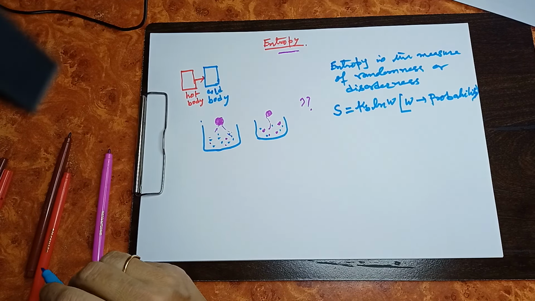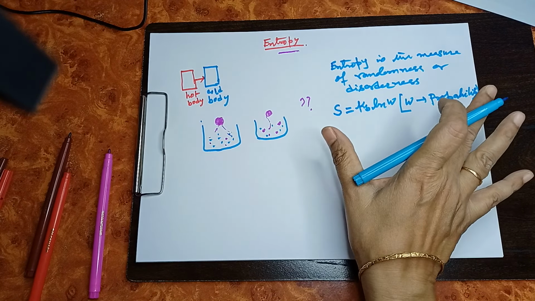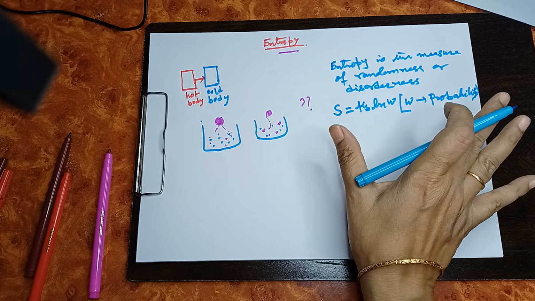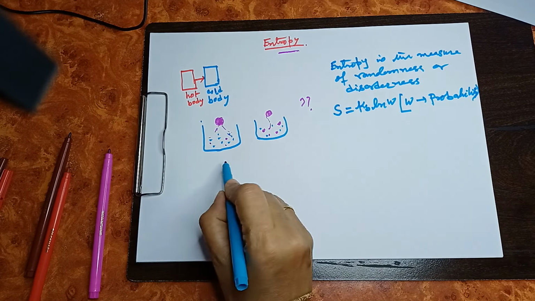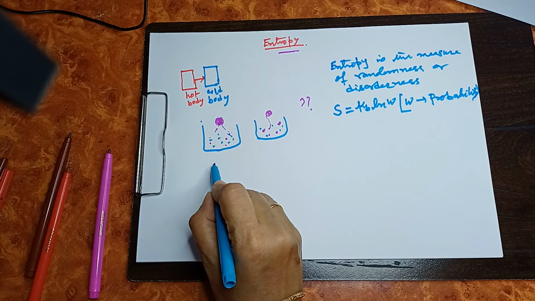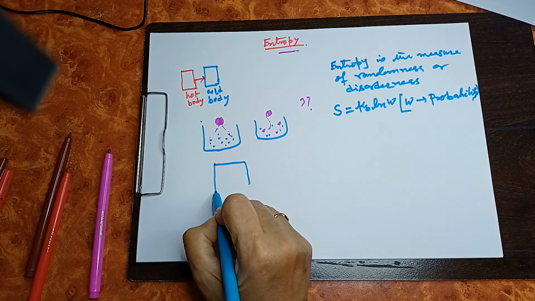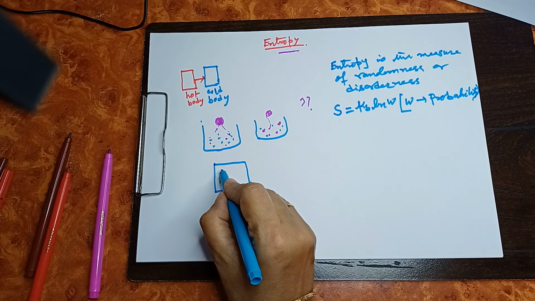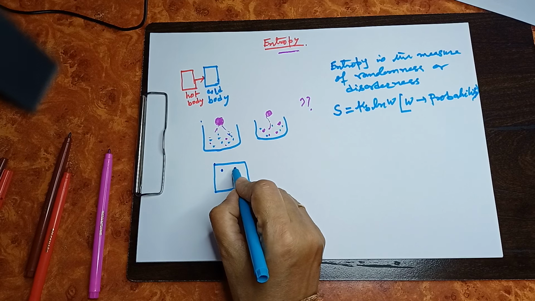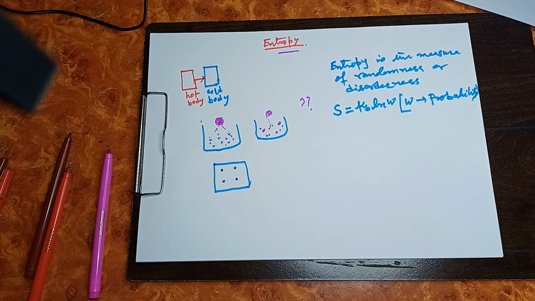To understand it, let me tell you one simple example. Say, in one school building, 4 students are present, and all 4 students are in one particular classroom of, say, the 2nd floor.